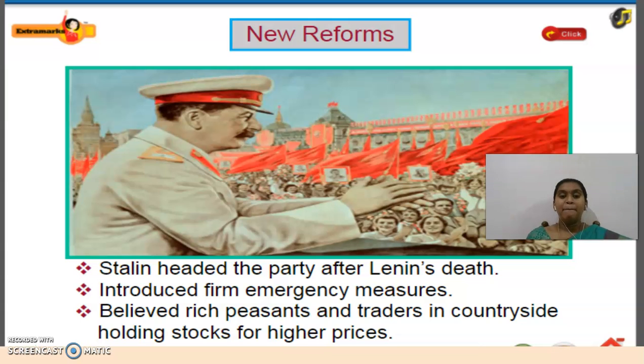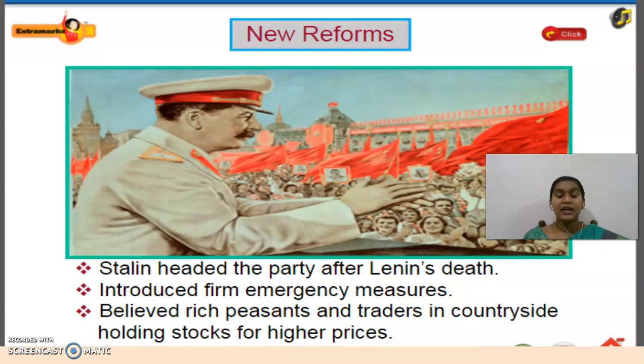Let us see. He believed rich peasants and traders in the countryside were holding stock for higher prices. He started to assume that in some rural areas, the poor peasants, at least for their livelihood, would sell whatever they were growing and take the money.